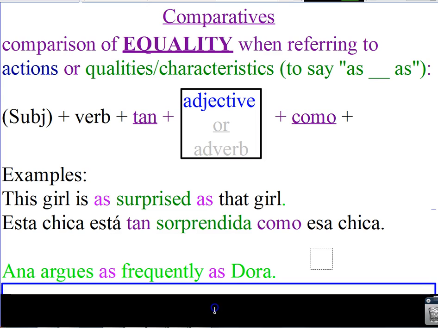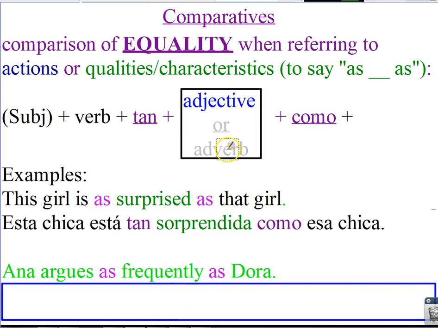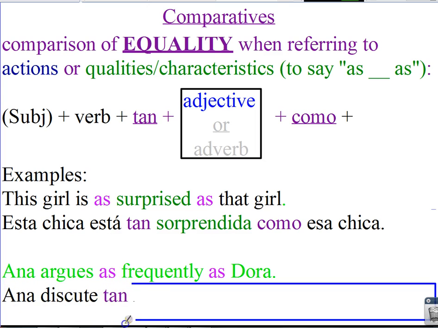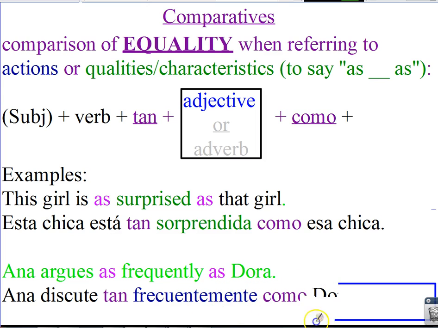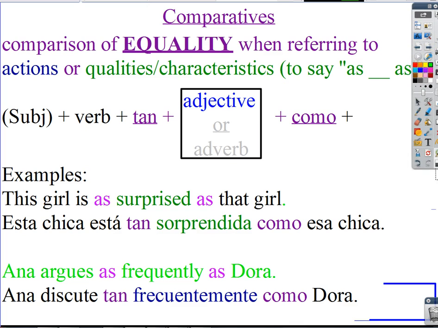Ana argues as frequently as Dora. Frequently is an adverb. So: Ana discute tan frecuentemente como Dora. Don't forget that ly is mente in Spanish. So there's another example sentence, this one with an adverb. Moving along.